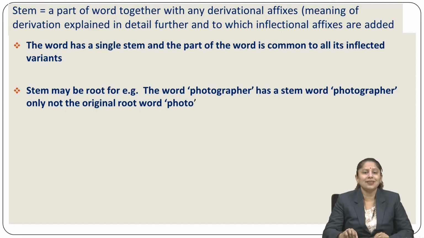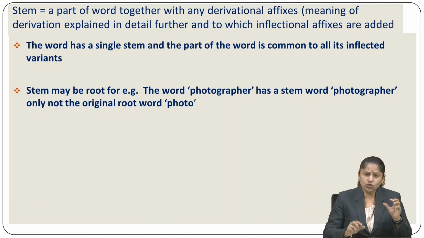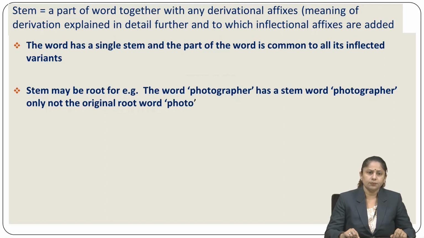The word has a single stem, and the part of the word is common to all its inflected variants. Look, it has a single stem, photographer. It takes only one particular word, grapher, but of course it becomes the whole big word, and the part of that word is common to all its inflected variants. As for example, the part of it is here photo. So photo will be again taken as an inflected variant in many different words, but here you are going to understand the word photographer as the stem word.